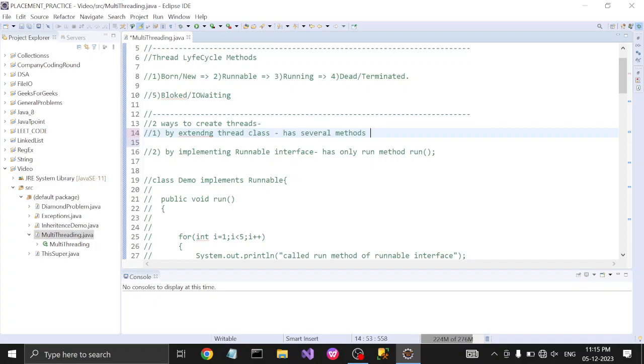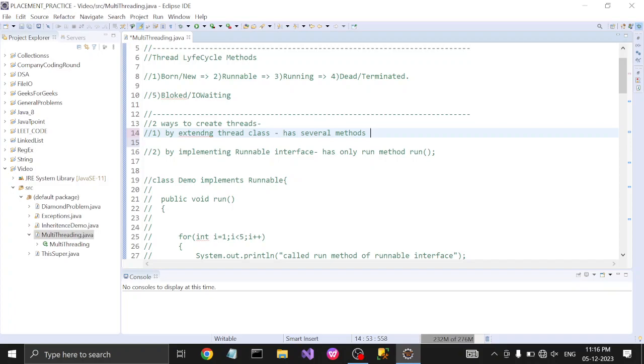So this is the main problem. To avoid this problem, the solution is implementing the Runnable interface. So the Runnable interface comes into the picture to avoid multiple inheritance. This is the actual reason behind this.